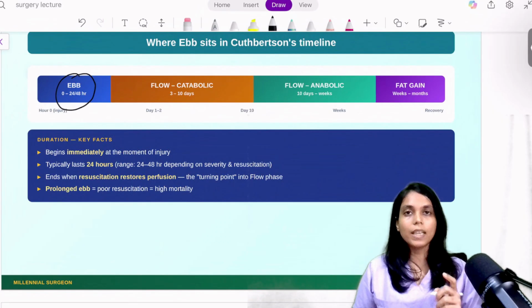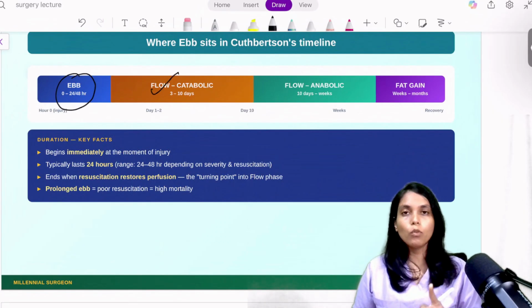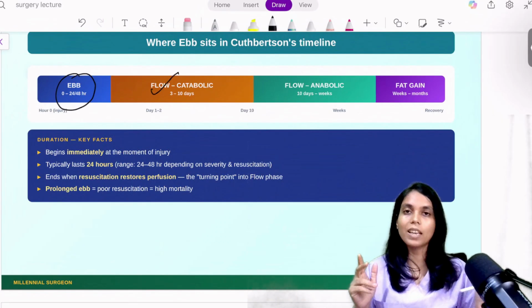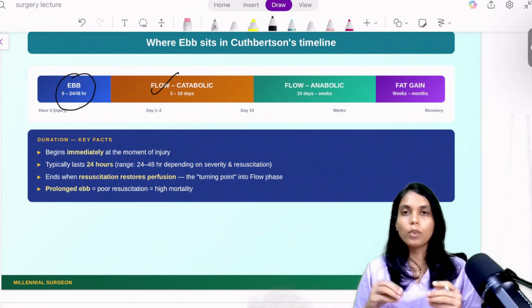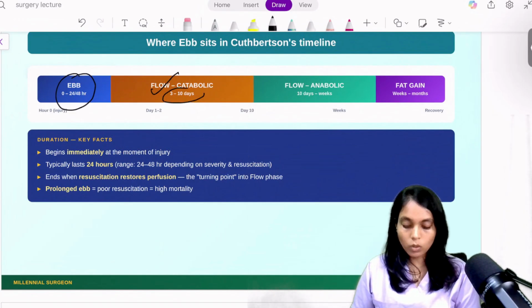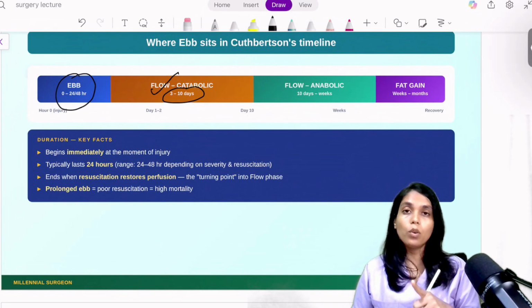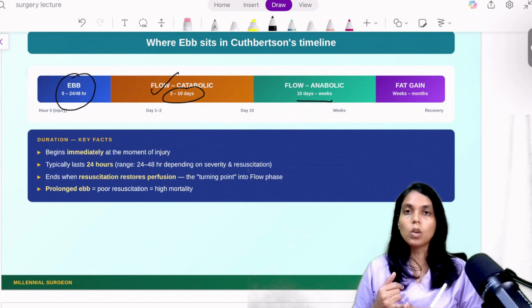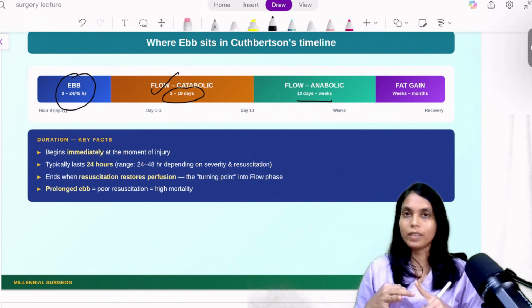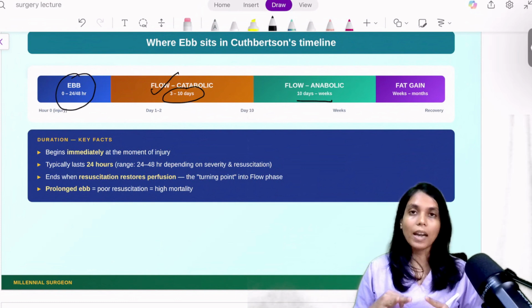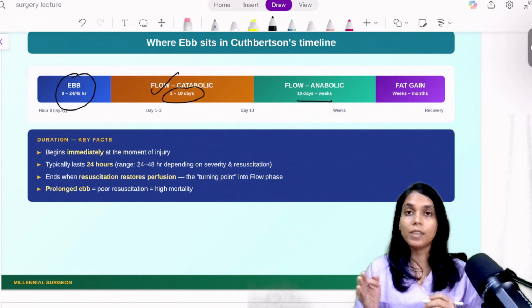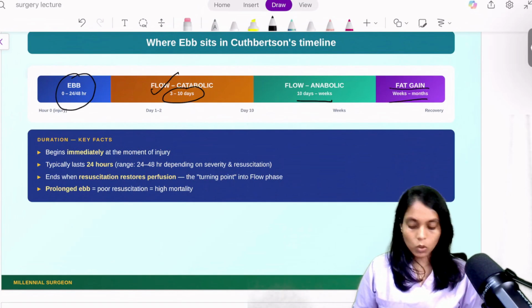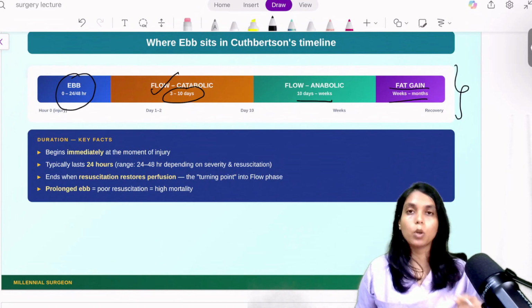Now after that comes the flow phase. The flow phase is again divided into catabolic and anabolic phase. The flow phase is for 3 to 10 days. The flow catabolic phase, and the flow anabolic phase will be there for 10 days to weeks. So the ebb phase will be there for hours. The flow catabolic phase will be there for days. The flow anabolic phase will be there for weeks, and after that fat gain will start and it will be there for weeks to months. So this is the whole crux of this lecture.